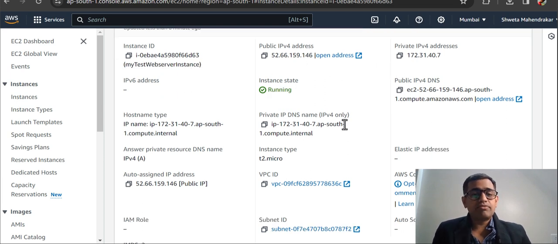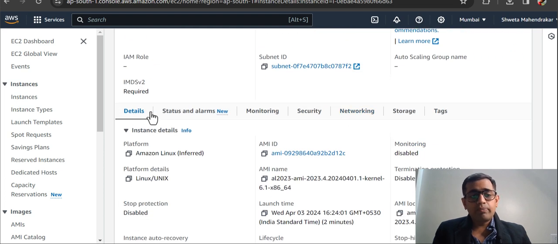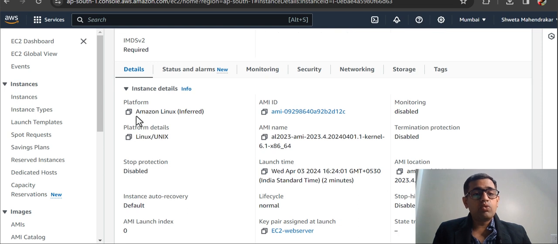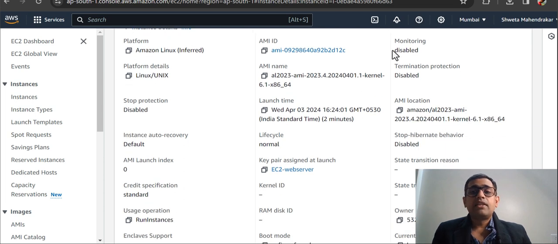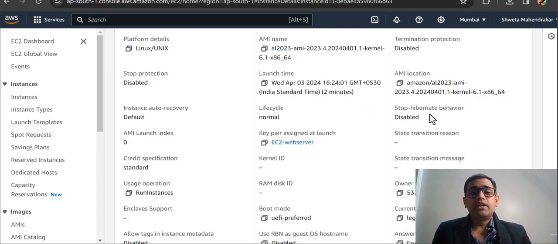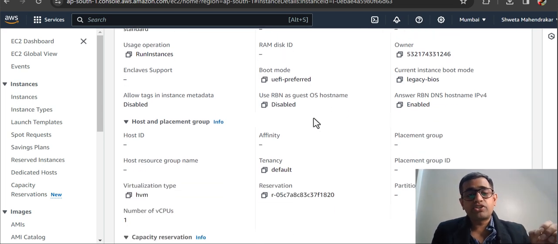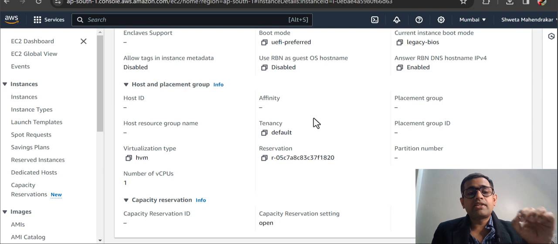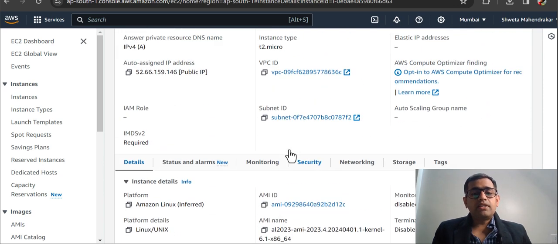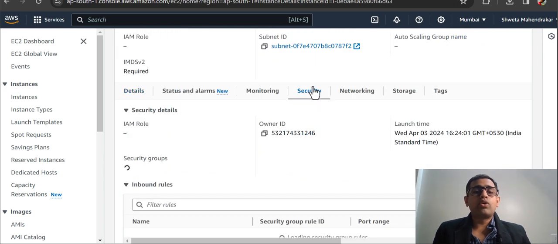The instance state as of now is running, and if you scroll down a bit, it will give you all the details. For example, it is providing what kind of platform it is, what kind of operating system it is, and what is the AMI from which it has been taken. The monitoring as of now is disabled, and other configurations that we had provided have all been taken here. Another thing that I wanted to show you is the security groups.